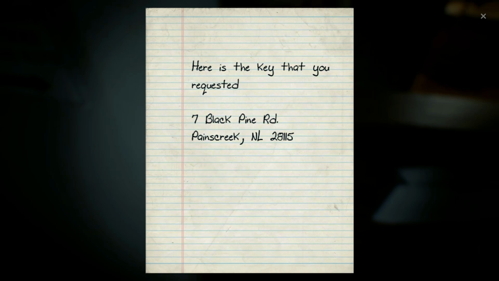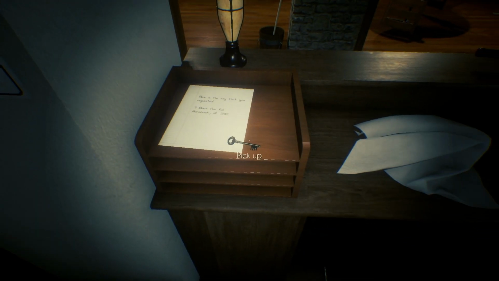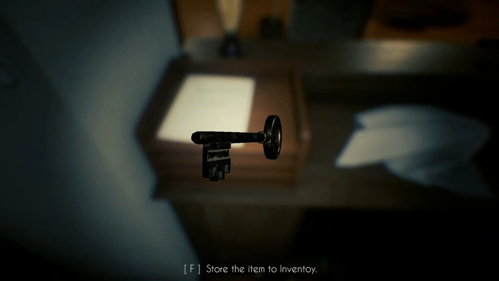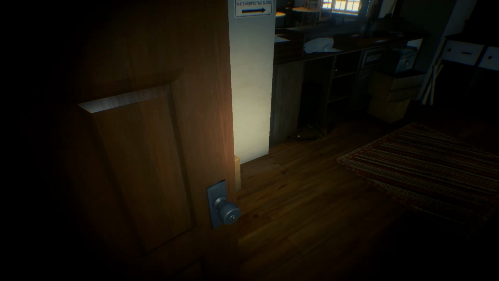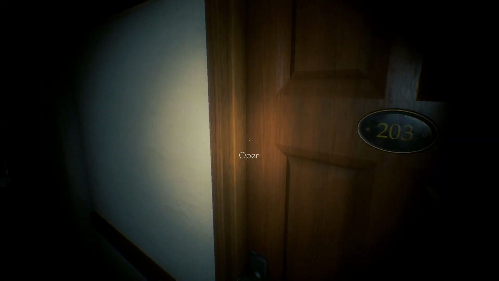We find a note with Andrew's address written on it in the key that someone requested, assumably Steve Moss. We also find the keys to rooms 204, 203, and 202. Heading upstairs, we make our way straight to Steve Moss's room, 201.